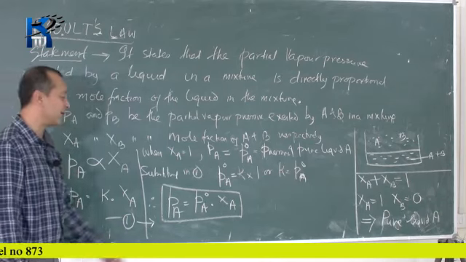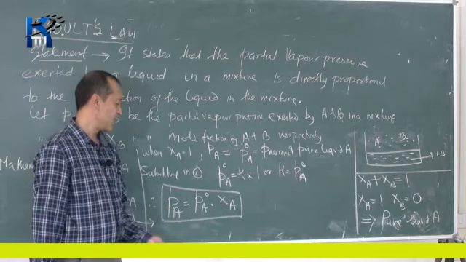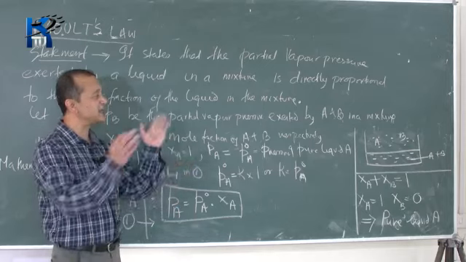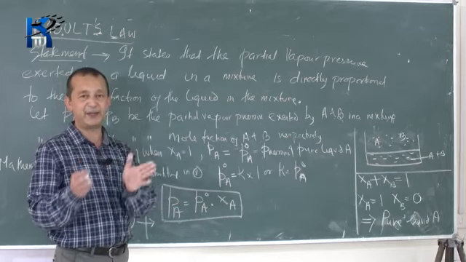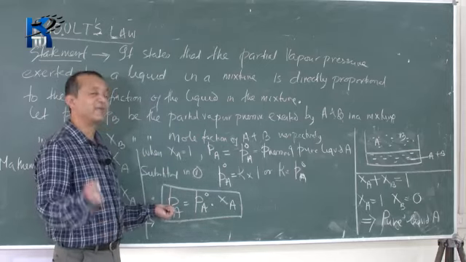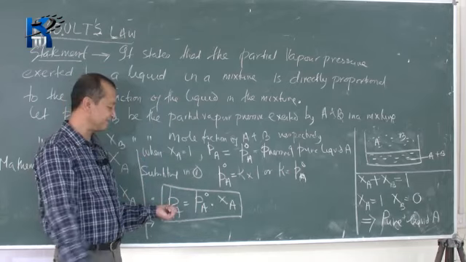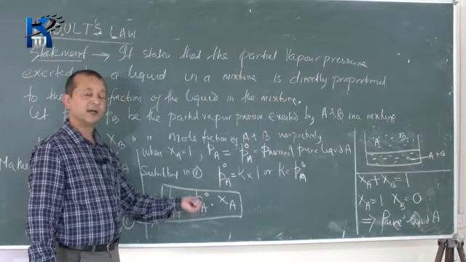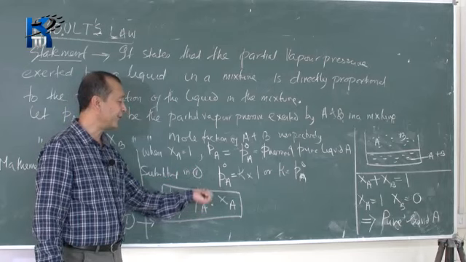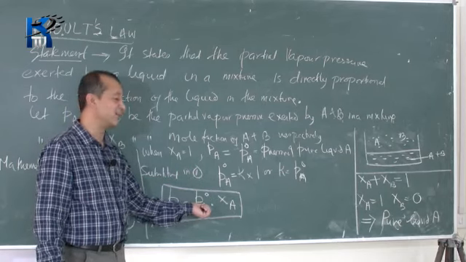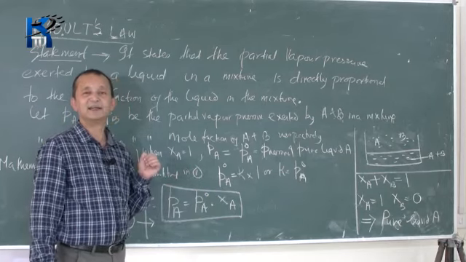What does it say? When there is a mixture of two liquids A and B, the partial pressure of A in the vapor is equal to the pressure of pure liquid A into the mole fraction of A in the mixture.